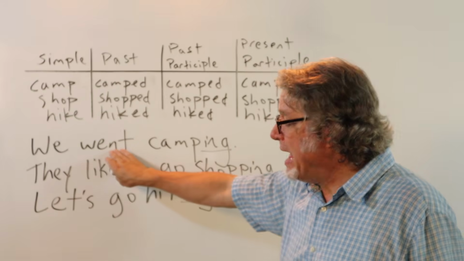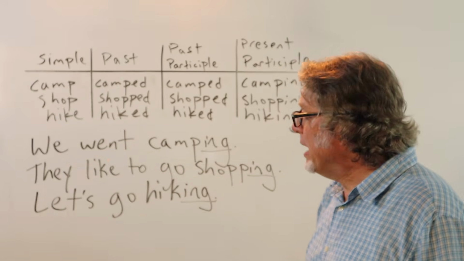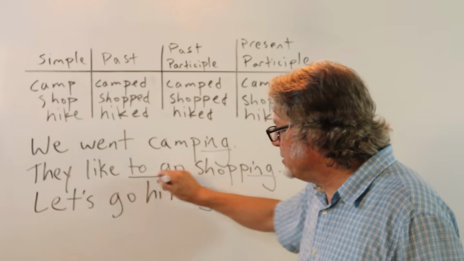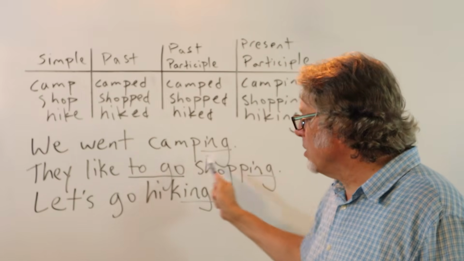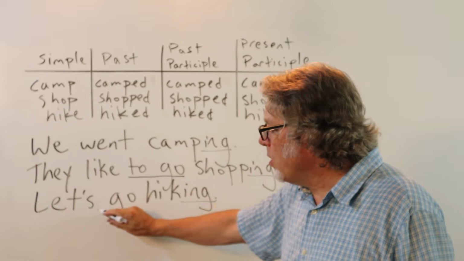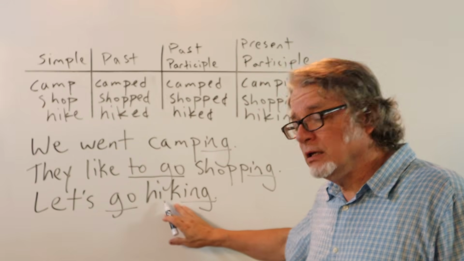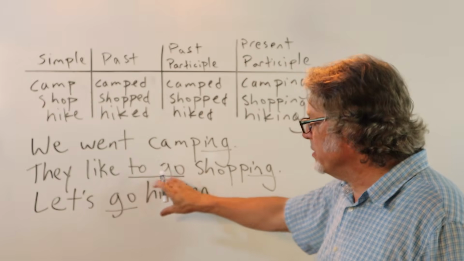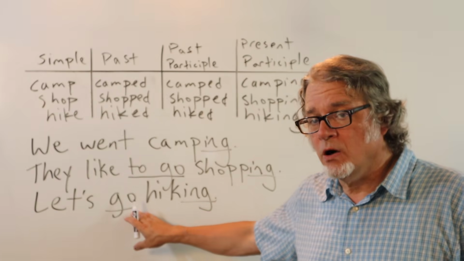Here's the verb go in the past tense. We went camping. Here's the infinitive, they like to go shopping. And let's go hiking. It's very common to hear ing words after go.